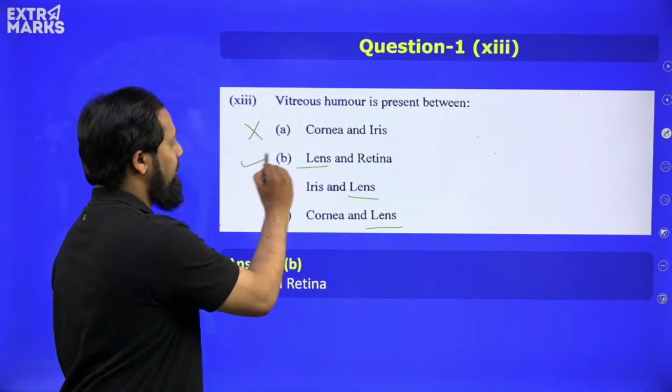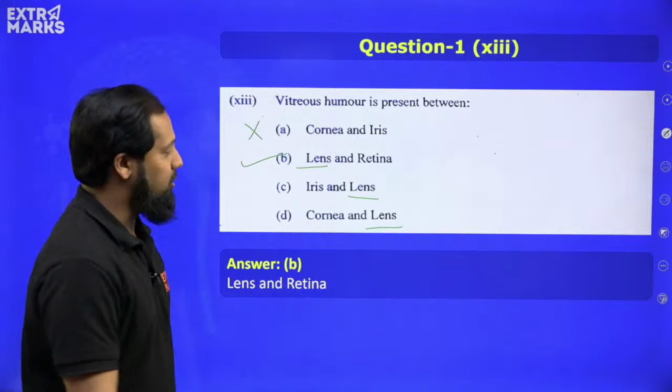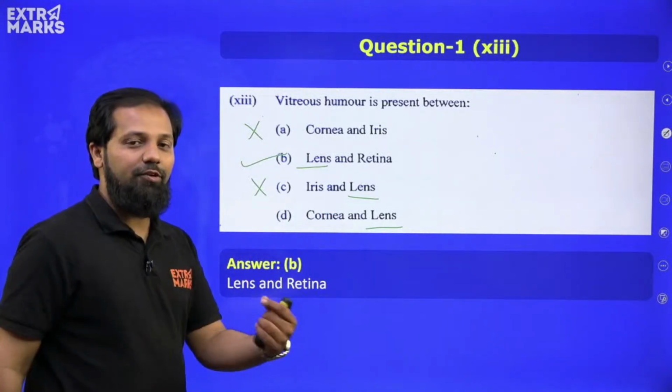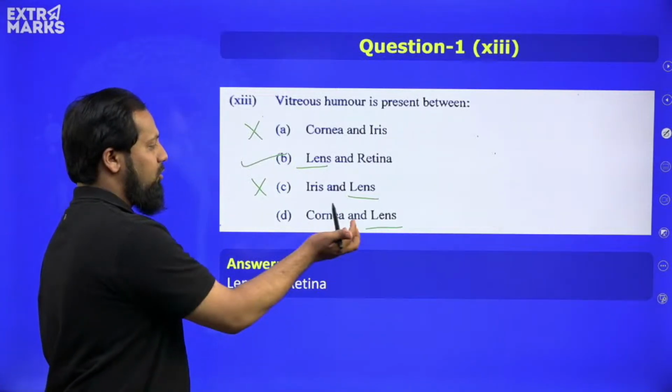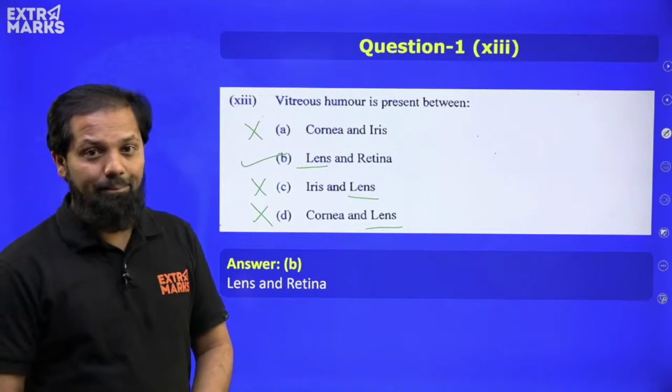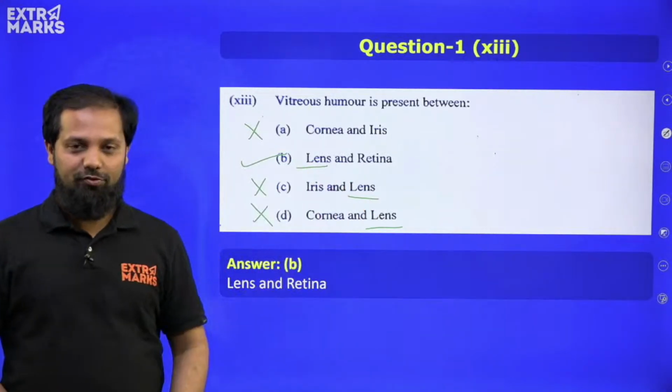Okay, so this option B will be the correct answer. Iris and lens is incorrect because this is not the point in which this fluid is present, and cornea and lens is also incorrect. So option B, lens and retina, is the correct answer for the question.